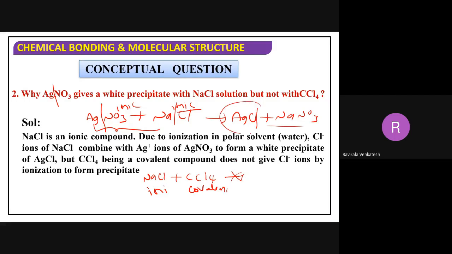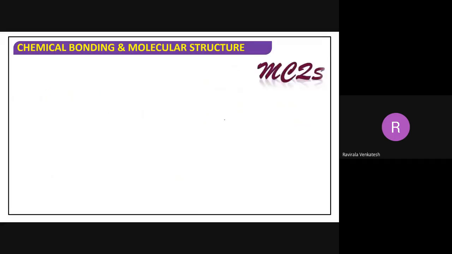This white precipitate of AgCl you are going to get because the reaction between these two is taking place between ionic compounds. But the reaction between NaCl and CCl4 is not between ionic compounds. It is between ionic and covalent, isn't it? So remaining things we'll discuss later.